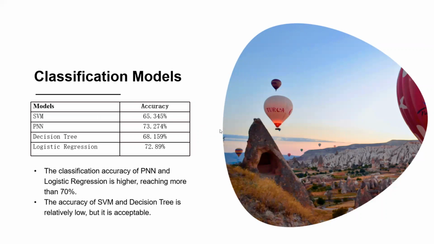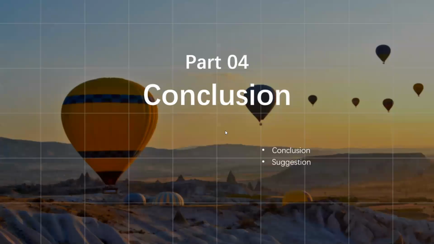In the last part, we compare the four algorithms we chose, and we get some important points. The classification accuracy of PNN and logistic regression is higher, reaching more than 70%, and the accuracy of SVM and decision tree is relatively low, but still acceptable. The next part is our conclusion. There are two parts: first is the conclusion for our modeling, and the next is providing some suggestions to the national government.